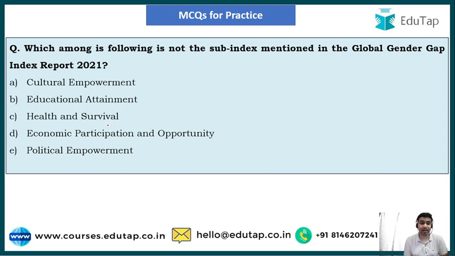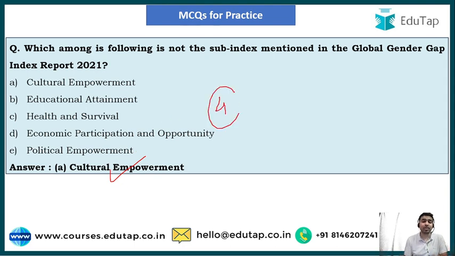The right answer is option A, cultural empowerment. We have already discussed that there were 4 sub-indexes on the basis of which the report measures gender-based gaps in nations: educational attainment, health and survival, economic participation and opportunity, and political empowerment. I hope this is very clear to all of you.